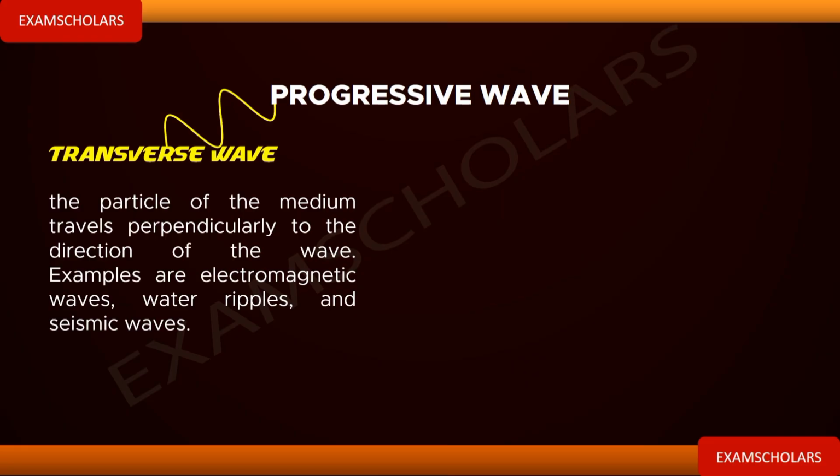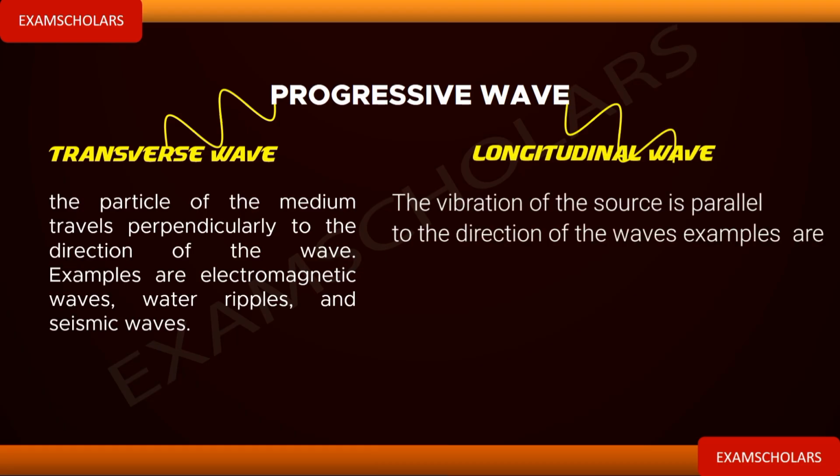Other examples of transverse waves are water ripples and seismic waves. Seismic waves are the waves coming from an earthquake, when the ground will be shaking. They are also transverse waves. That's transverse wave.